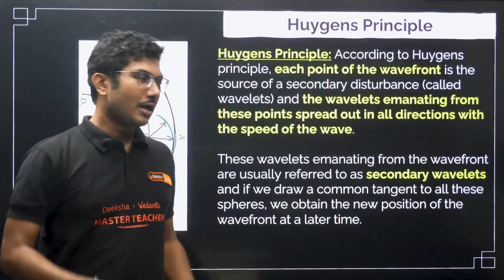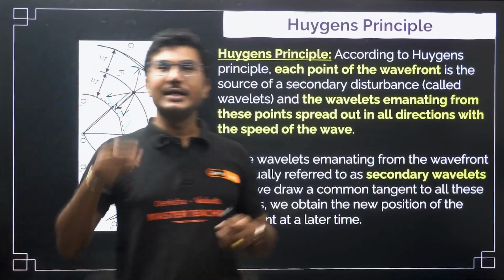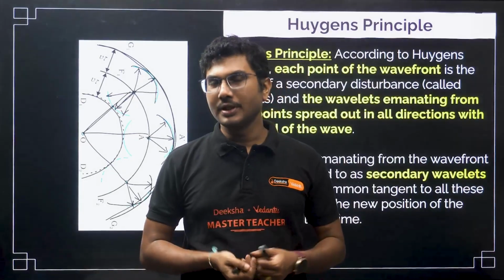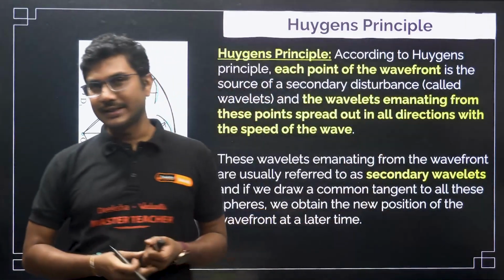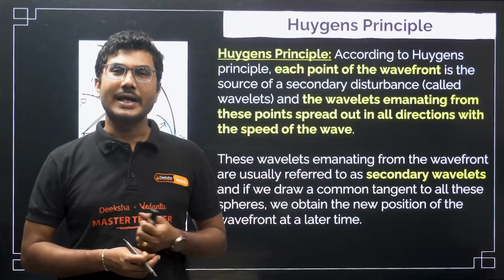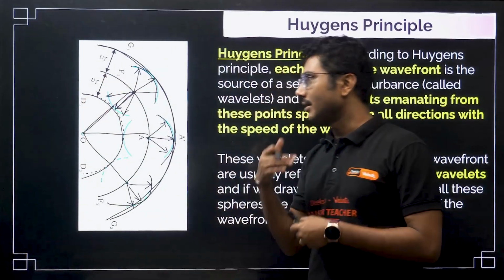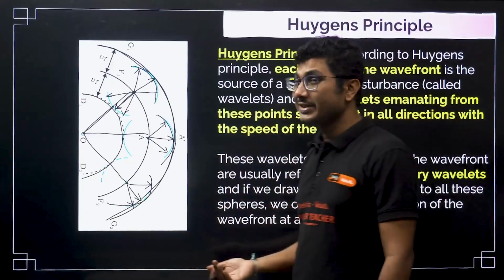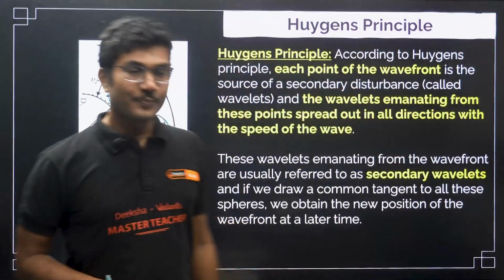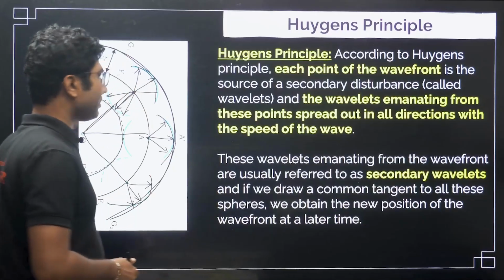Later on, a person called Fresnel came into the picture and made a correction to Huygens principle. The basic Huygens principle remains the same. He just made a mathematical correction, and from there it is known as the Huygens-Fresnel principle. But that is for another time, another class. Maybe if you study physics in future, you will know. But for now this is the basic Huygens principle.